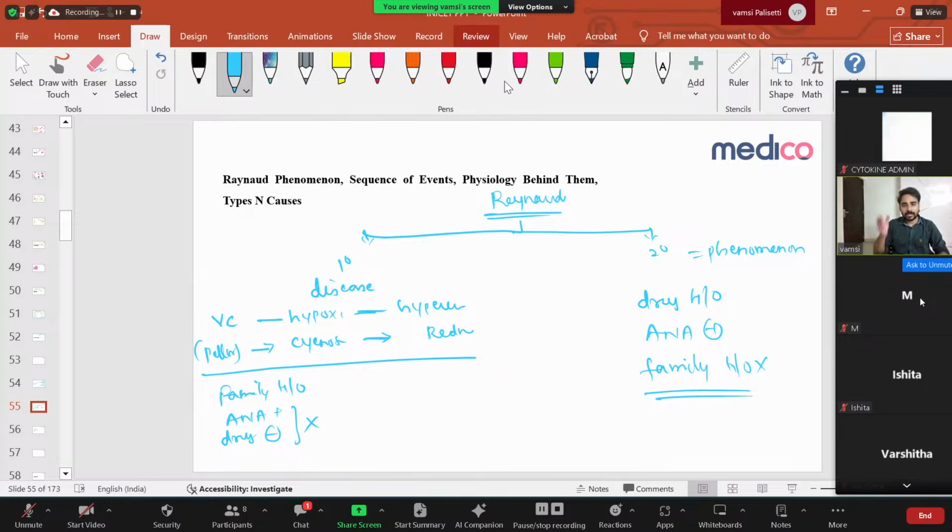Simple thing. So as discussed, one more thing they're asking is what is the color change sequence? Pallor, cyanosis, and redness: white, blue, and red. Very important thing: any drugs or conditions which cause vasoconstriction lead to Raynaud's phenomenon. So systemic sclerosis, cryoglobulinemia, 5-HT 1B/1D agonists, triptans, all these are causes of Raynaud's phenomenon. So what is the treatment of choice? Calcium channel blockers, because they are vasodilators. Okay, right. Clear?